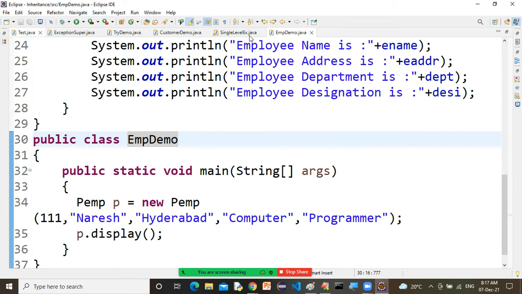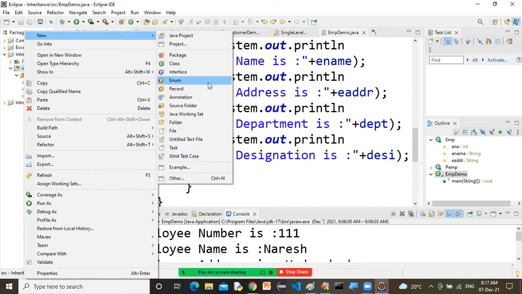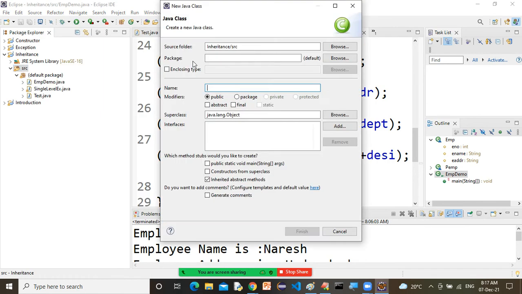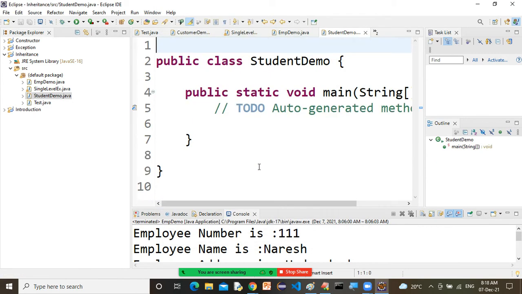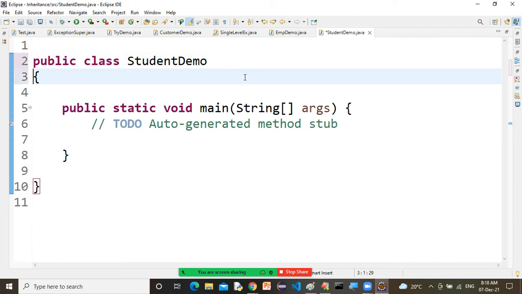What is the structure, sir? Let's say, right click on src, new class. What is the name of the class? StudentDemo. Sir, I need a main method. Finish. Look, the moment you click finish, automatically this class is public. You need not define it explicitly. Correct or not? Yes, sir, public.